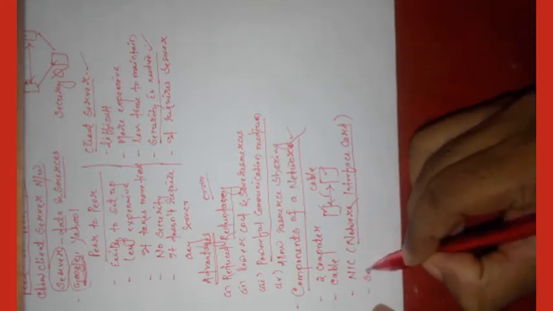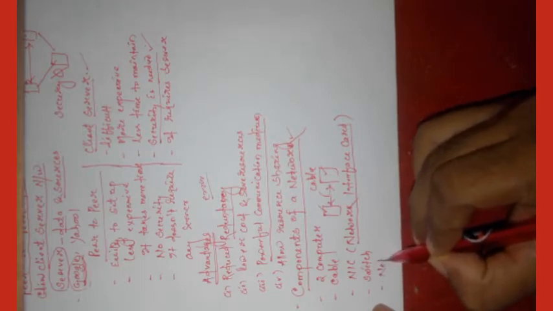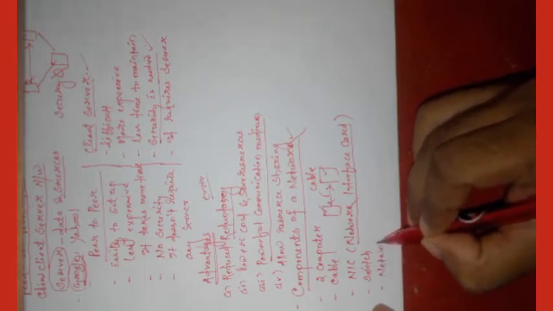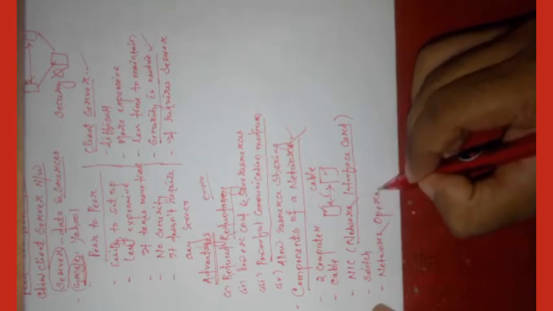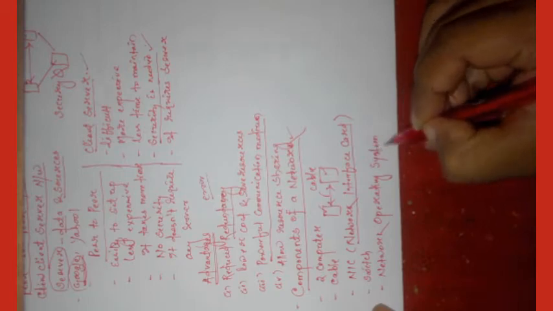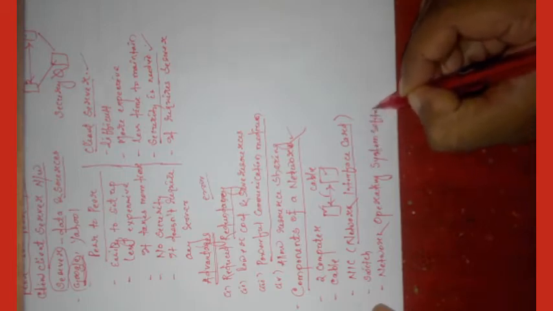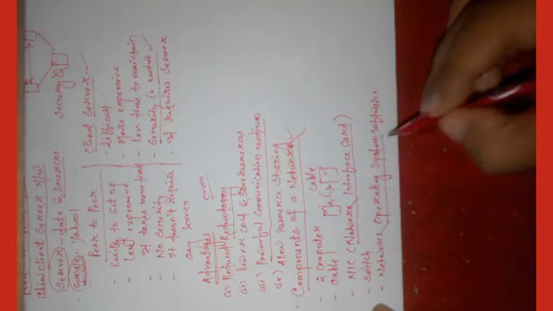Then your switch, then your network operating system software. What is an operating system?